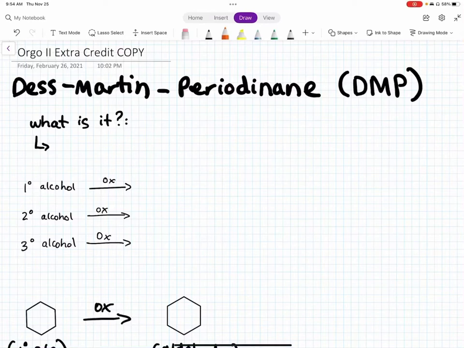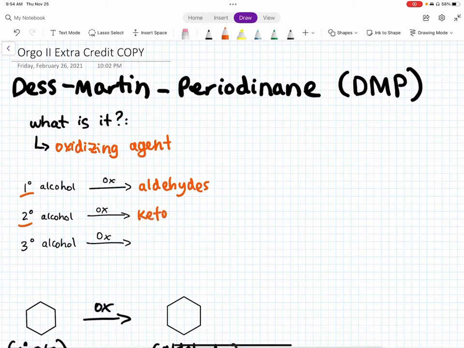I'll be going over the Dess-Martin-Periodinane reaction, also known as Dess-Martin oxidation. It is an oxidizing agent which converts primary alcohols into aldehydes, secondary alcohols into ketones, and tertiary alcohols do not react, so no reaction.